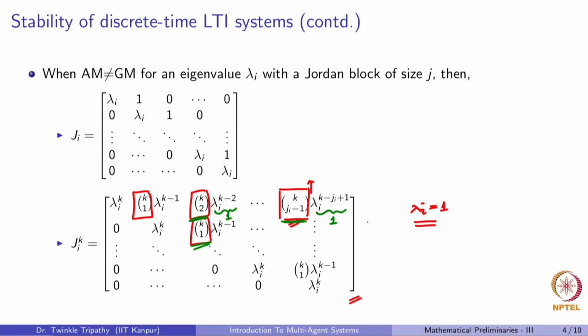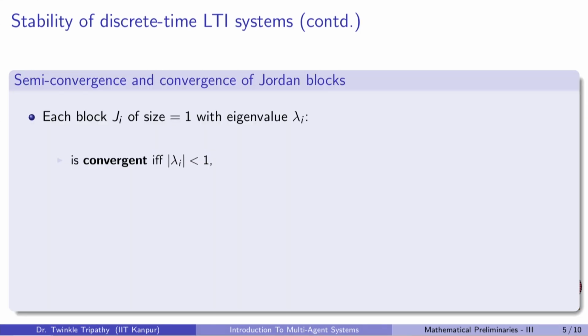When will the system be semi-convergent? Only when, to counter the increase of the coefficients, the adjoining terms start to reduce, and that will only happen when every |lambda_i| is less than 1, which brings us to the following results.